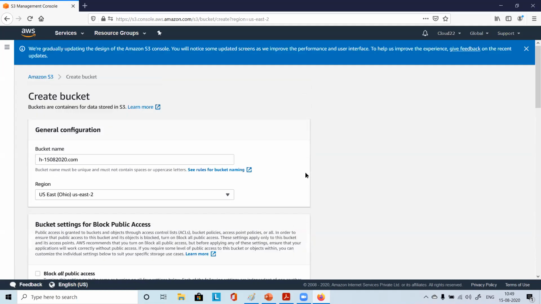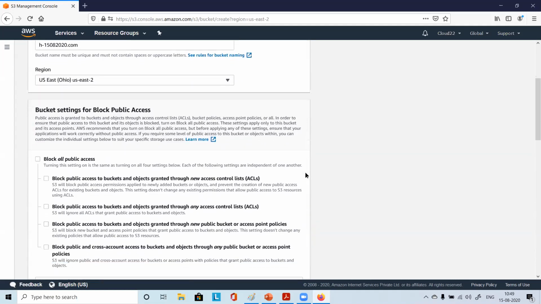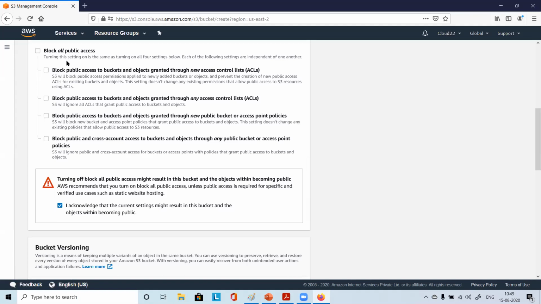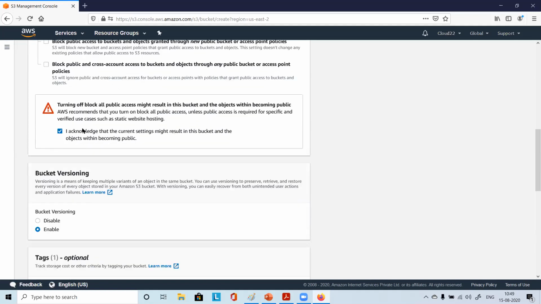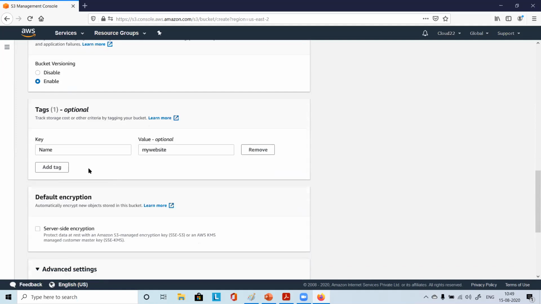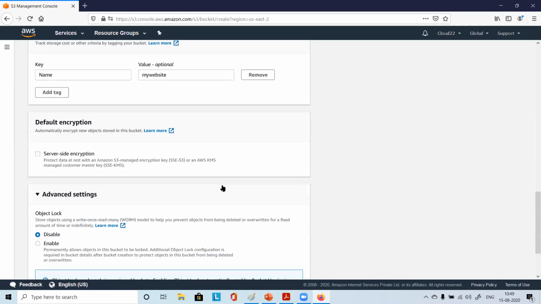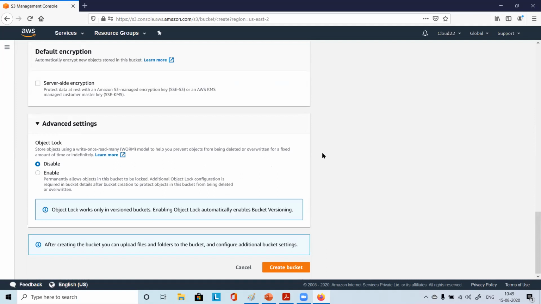So that's it. We kept the name and region, and removed the block access, unticked it, and then acknowledged this, enabled the versioning, and given a tag with some name. We are not doing any encryption as of now, and object lock is disabled by default already. Now we say create bucket. All of you here so far? Yes. So click on create bucket.